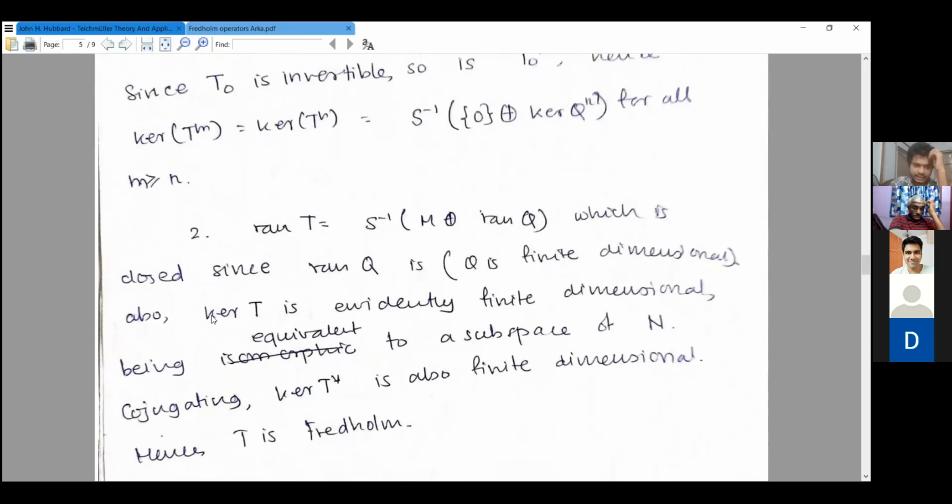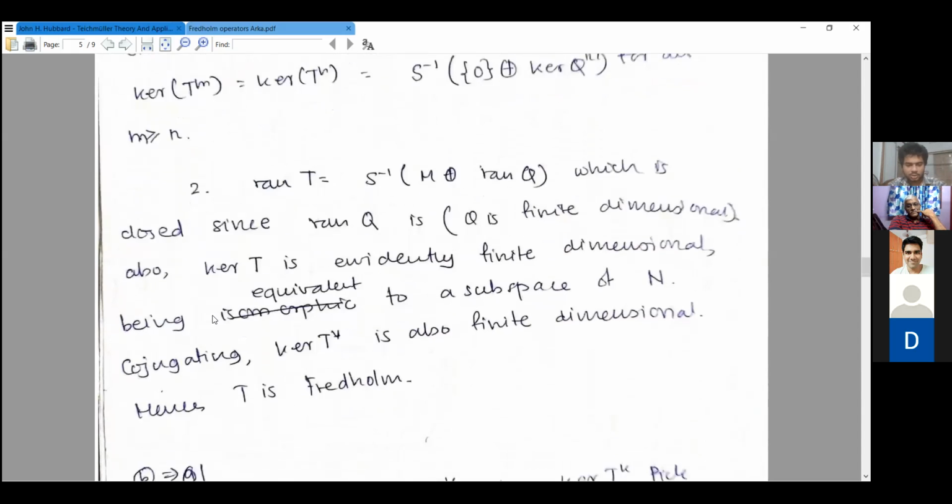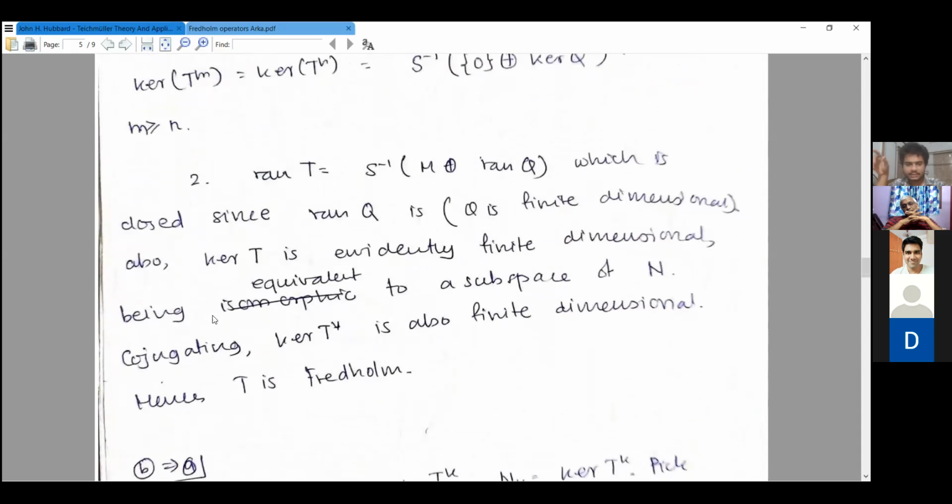Secondly, the kernel of T is definitely finite dimensional because the kernel of Q is finite dimensional, and the range of Q is a subspace of the kernel of Q, a subspace of n. Similarly, if you conjugate that, you will get that T star is similar to T naught star direct sum Q star. So the cokernel is also finite dimensional. So here T is Fredholm.